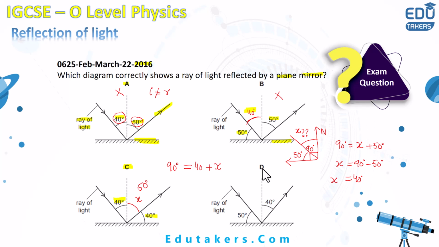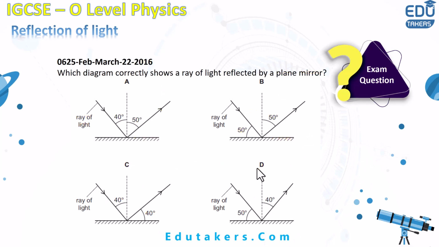Let's go towards the answer D. Here is a ray of light that makes an angle of 50 degree with the plane mirror. It means that in this case, the angle of incidence is equals to 40 degree. And this ray is reflected, making an angle of 40 degree with the normal. It means that angle of reflection is also 40 degree. So both of these angles are equal in the answer D. It means that answer D is correct. Let's see the answer and explanation.